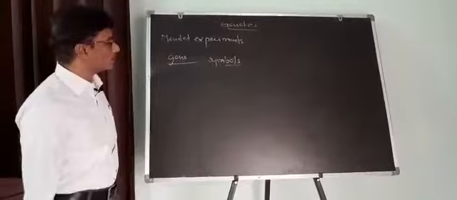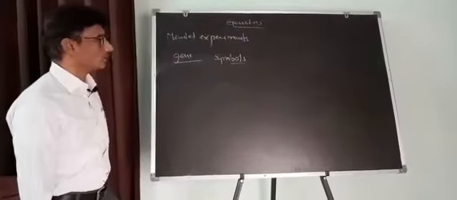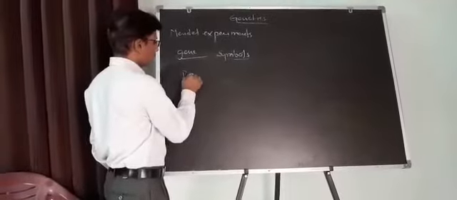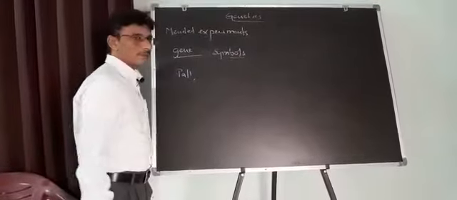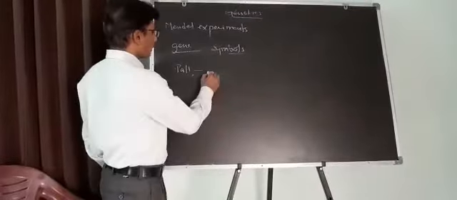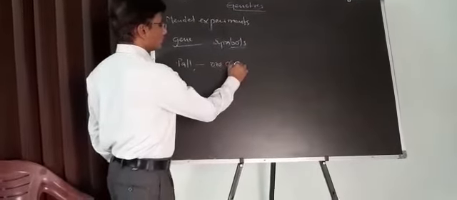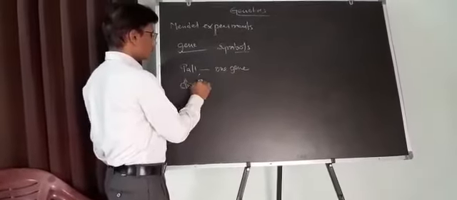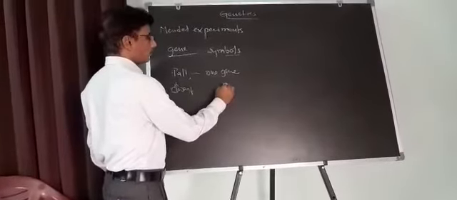Mendel used symbols to denote genes. Here the tall character is caused by one gene, and the dwarf character is caused by another gene.